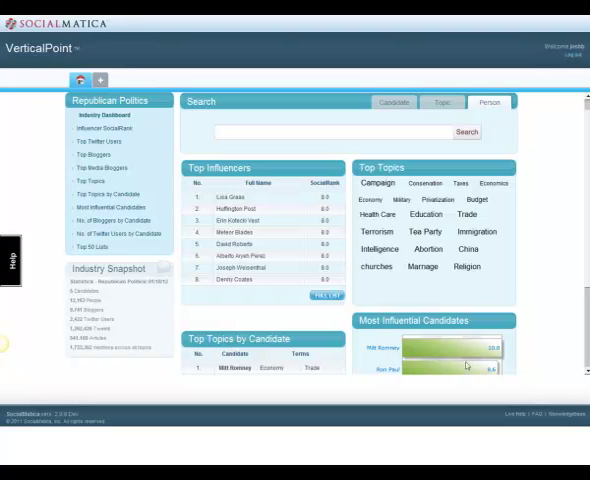In this case, we see 12,000 people. SocialMatica's tool has ranked every single one of them from 1 to 12,163. It includes their channels and the content that they publish.